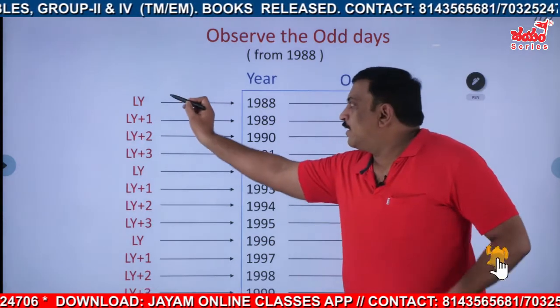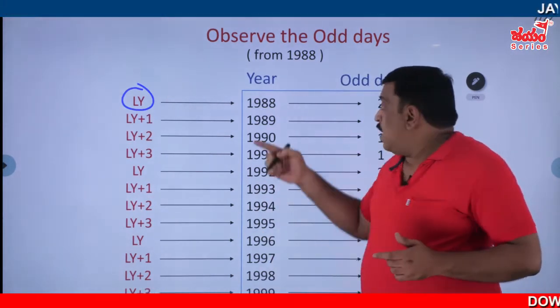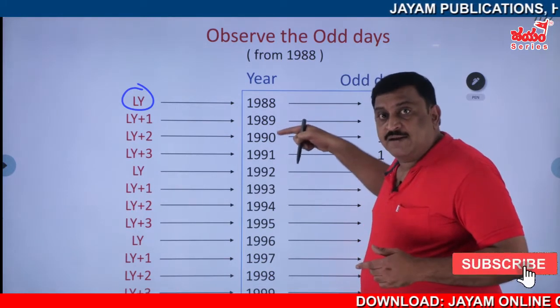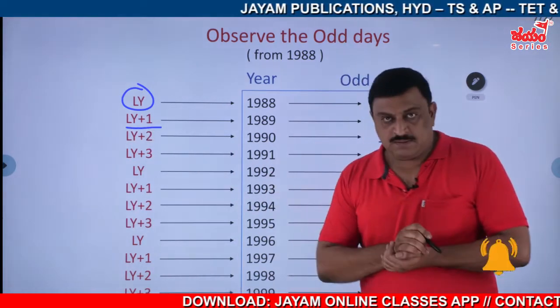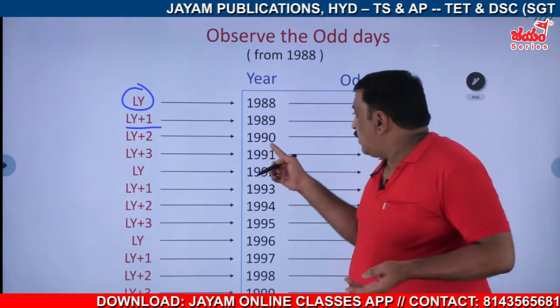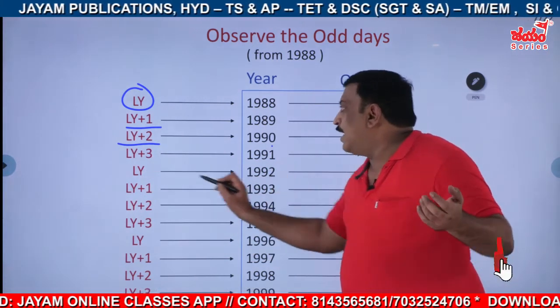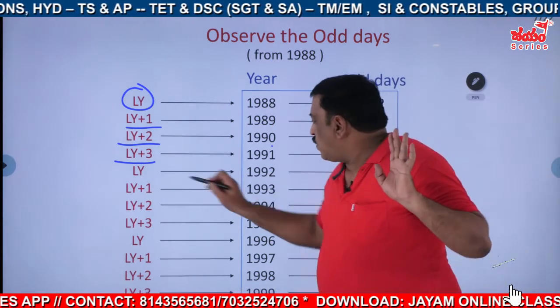1988 is a leap year. We know that one. And the next year after 1988, 1989, is 1 year after leap year. I named it as leap year plus 1. In the same way, 1990, leap year plus 2. And 1991, leap year plus 3. If I name like this, next again, what will you get?